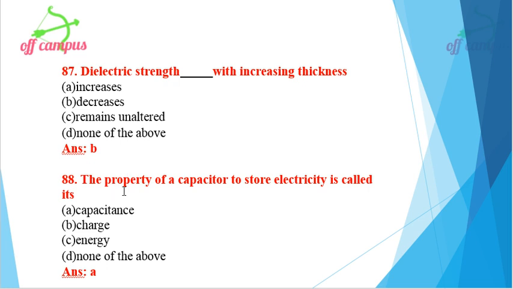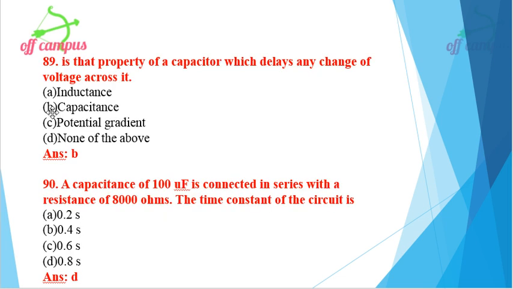Then the property of a capacitor to store electricity is called its capacitance. Option A, capacitance is the right option. Then dash is that property of a capacitor which delays any change of voltage across it. Nothing but capacitance. Option B, capacitance is the correct option.